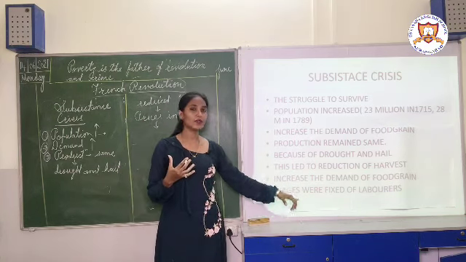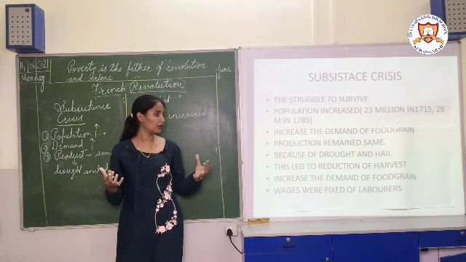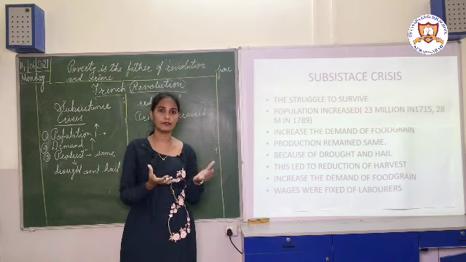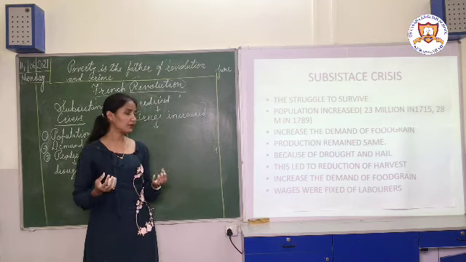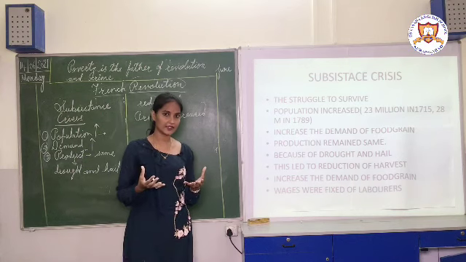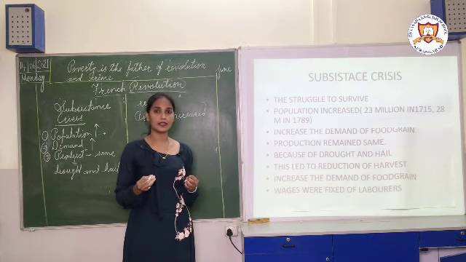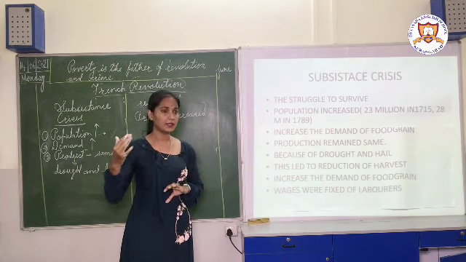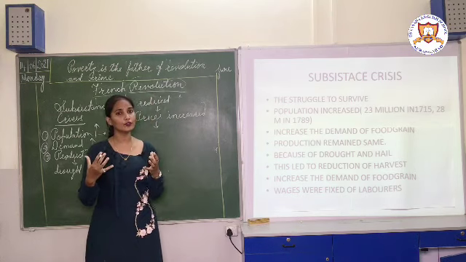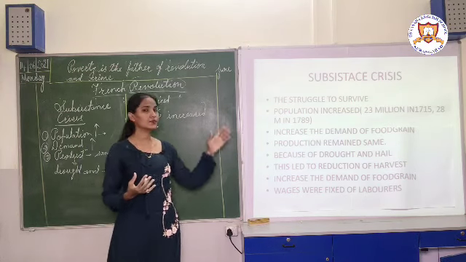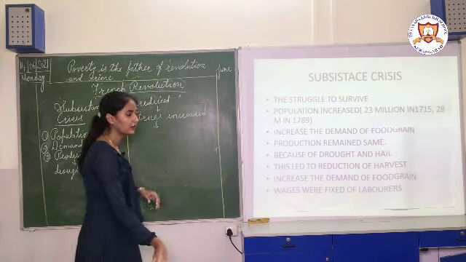So what happened as the price of food grain increased? The wages of the laborers were fixed. Many people from the third estate were from the lower strata. It means they were very poor, we can say. So their wages were fixed and the prices increased. It means that they could not afford the food, right? So these were the reasons for the subsistence crisis.